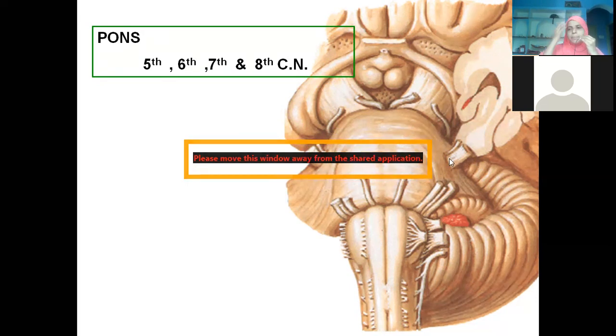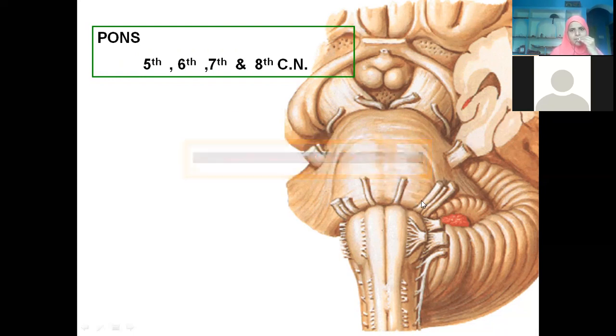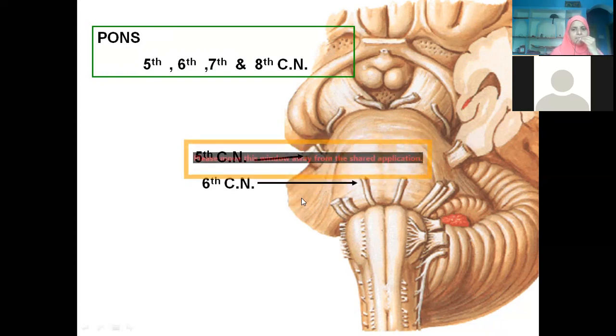The sensory root gives sensory supply to the face. This is the fifth one, the sixth one is the abducens, the seventh one is the facial, and the eighth one is the vestibulocochlear. Everything is labeled here.